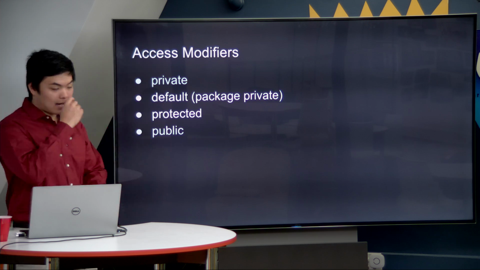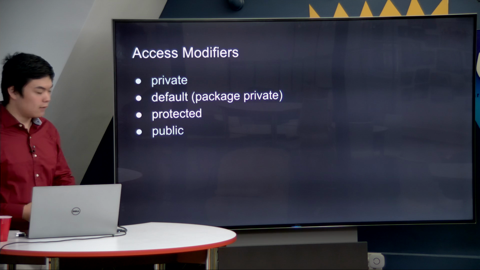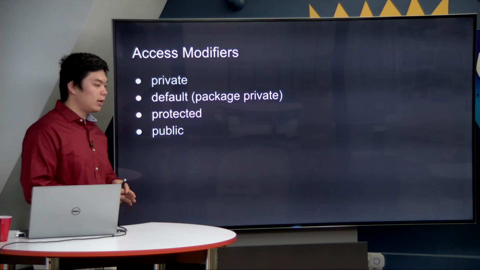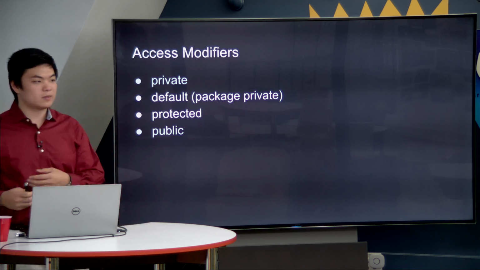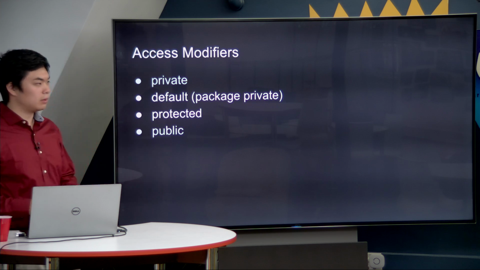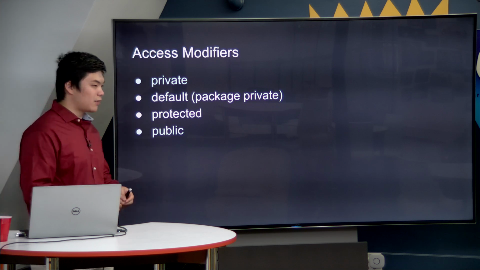So why does Java have all of these differing levels of accessibility? Why didn't we ever talk about this in C, and why did we never talk about this in Python? The reason being that it is especially important for Java as a real-world coding language, because for a lot of Java projects that handle sensitive information, like bank accounts or deposits and transactions, you don't want certain people, like customers or clients, to be able to see the reserves that the bank has or the deposits that other users are making.